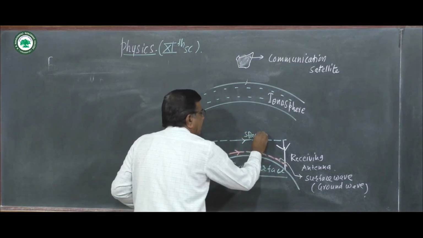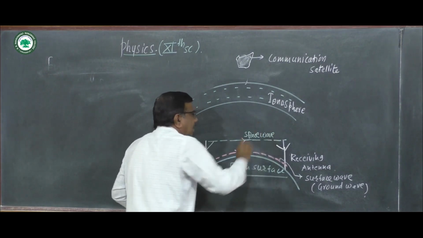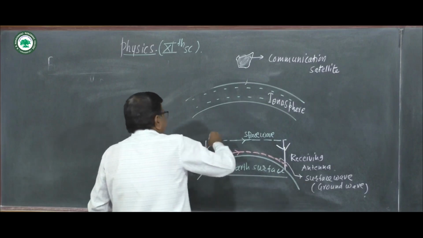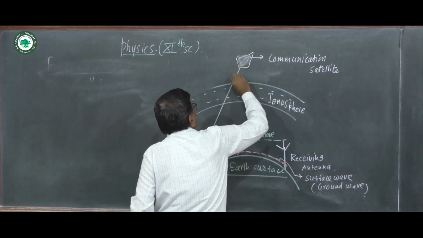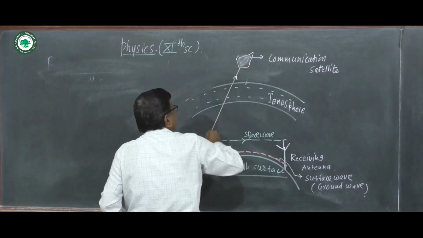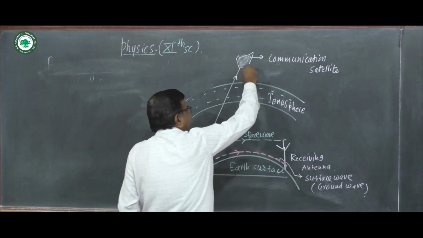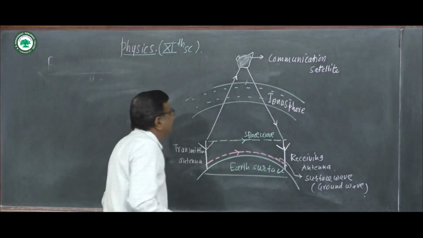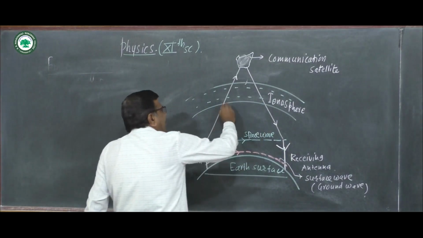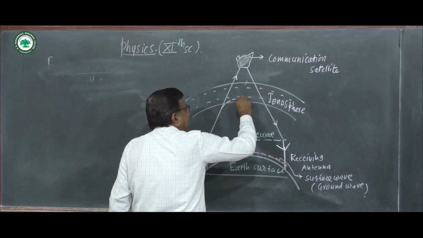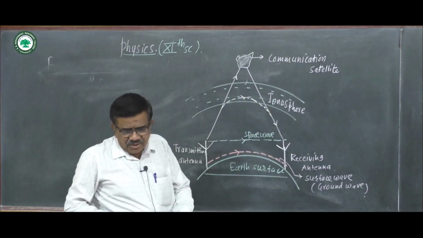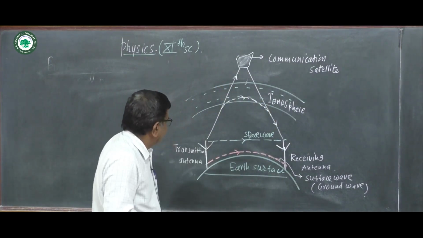And there are some waves which firstly reach the communication satellite and then reach the receiving antenna, or are reflected from the ionosphere, like this. These waves are the sky waves.